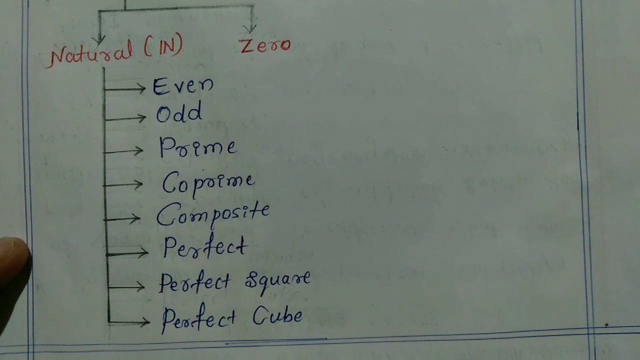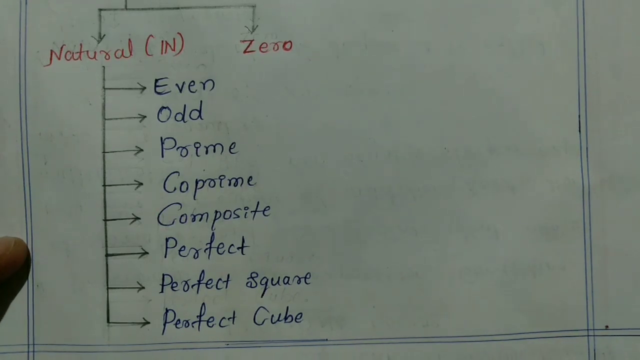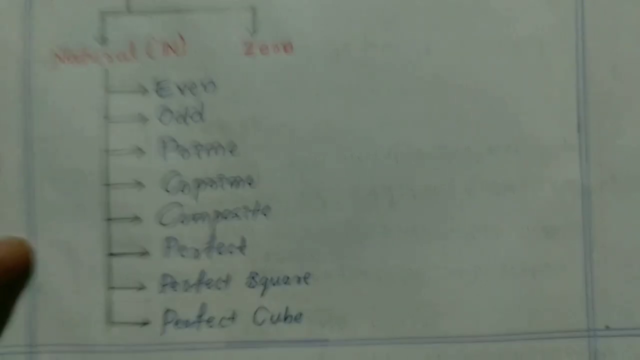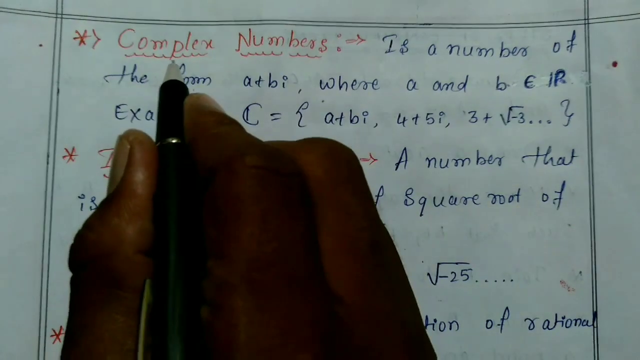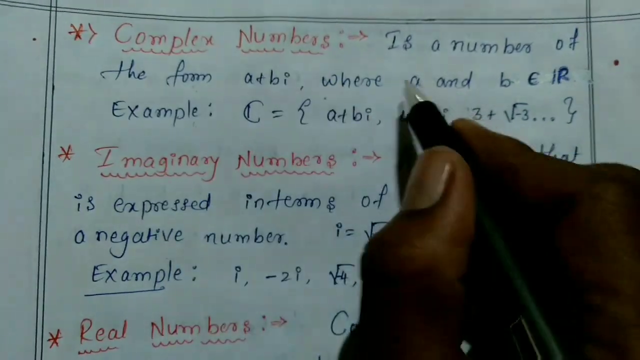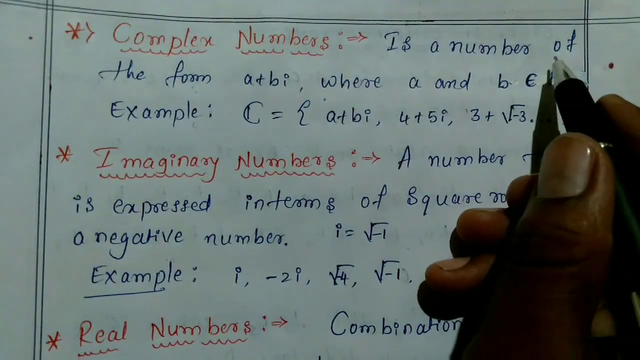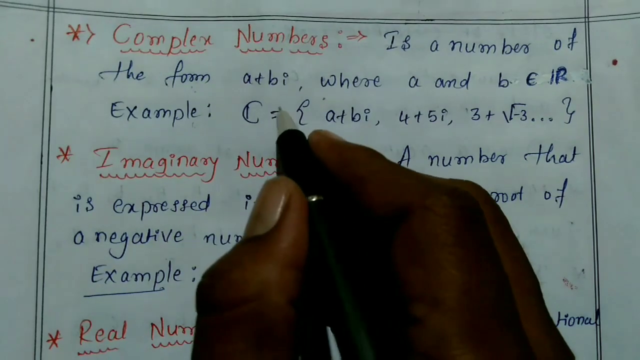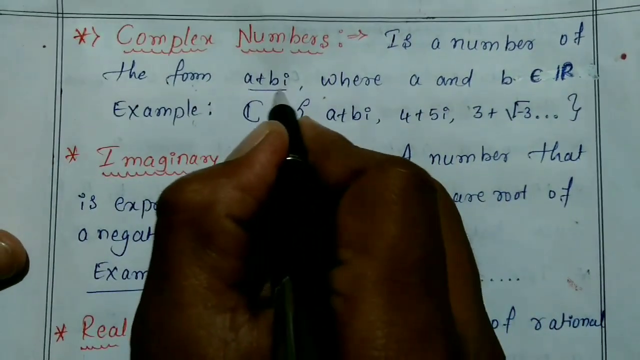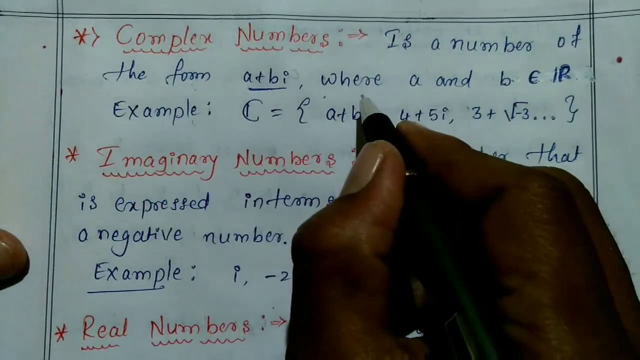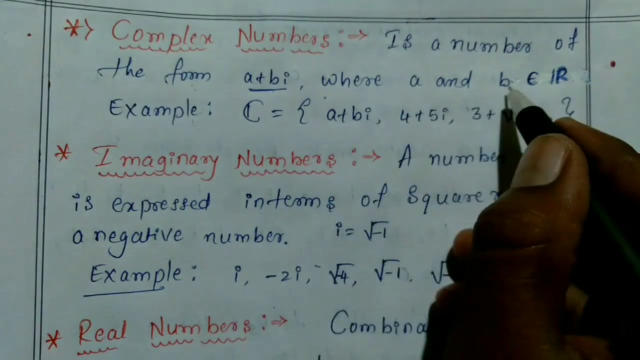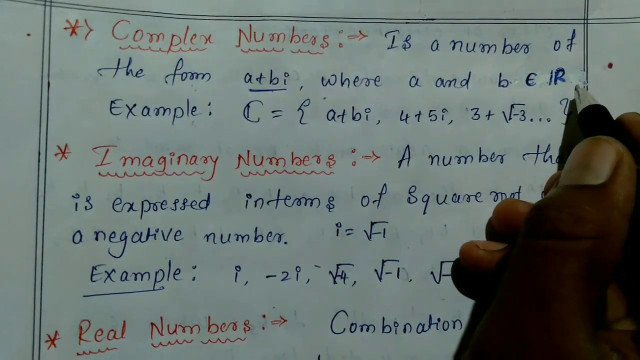So I hope you understand this all. So next I will explain one by one with example. Okay, first one is complex numbers. Okay, a complex number is a number of the form a plus bi, where a and b belong to real numbers.